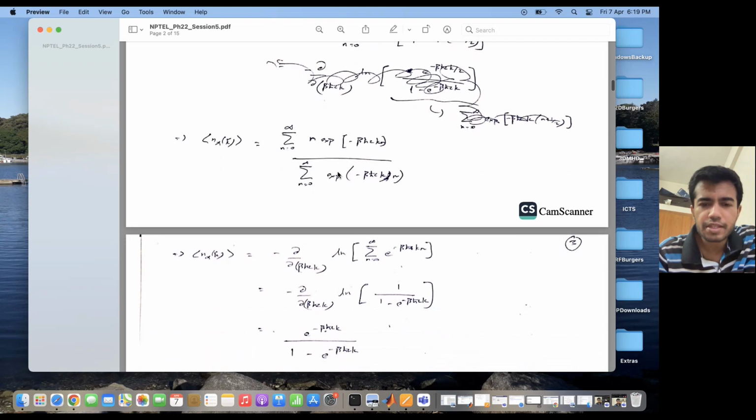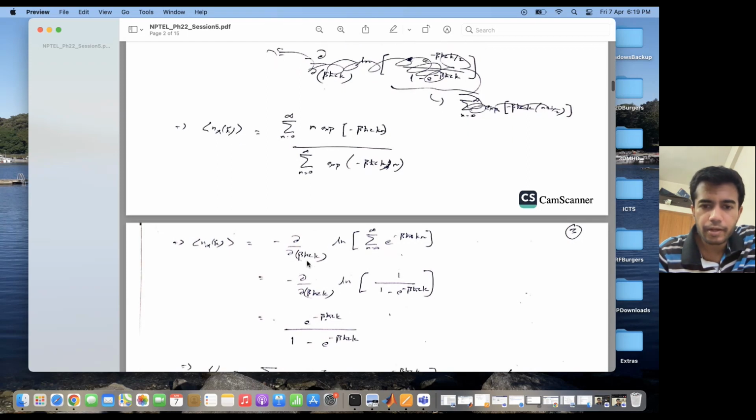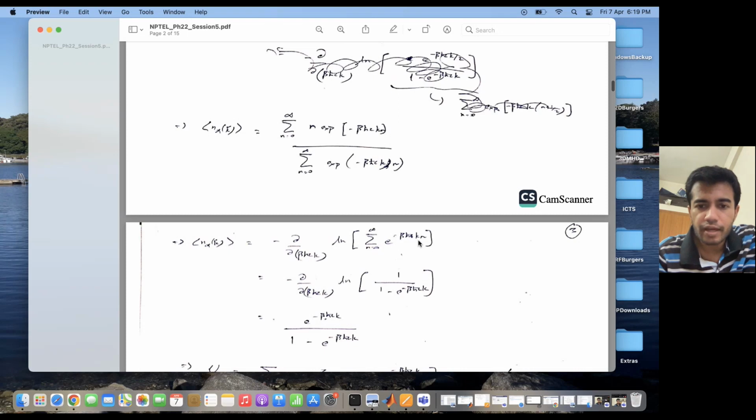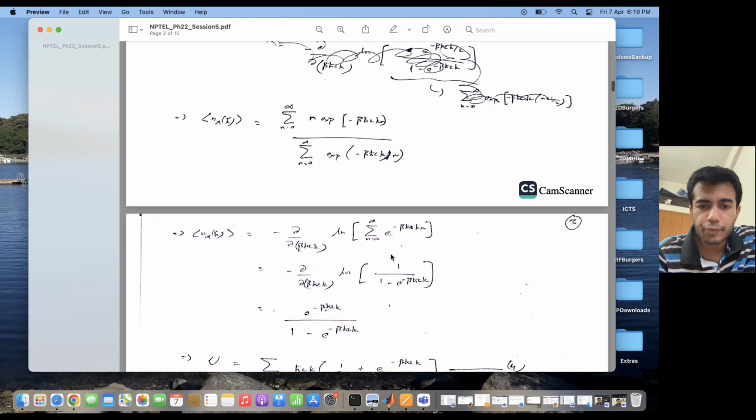So this summation can be written in the form of a derivative of a logarithm. Inside the logarithm, you have this summation over n going from 0 to infinity. If I do this summation now, it turns out to be 1 by 1 minus e to the power minus beta h cross ck.